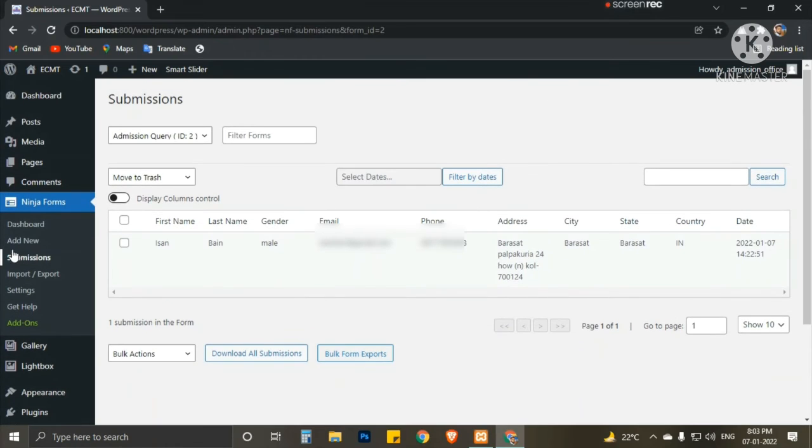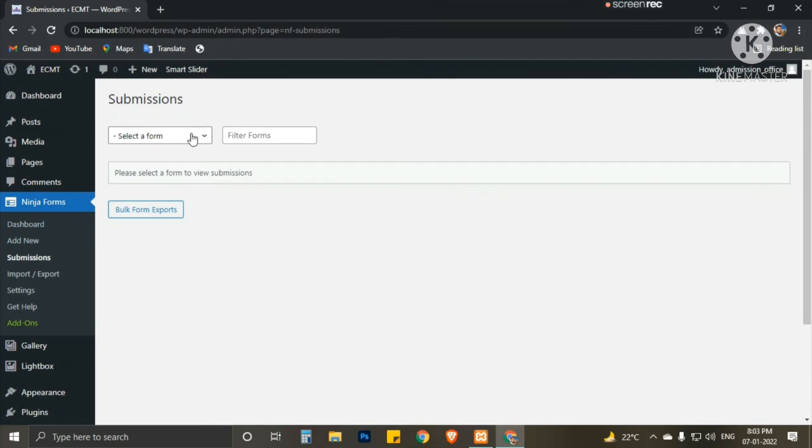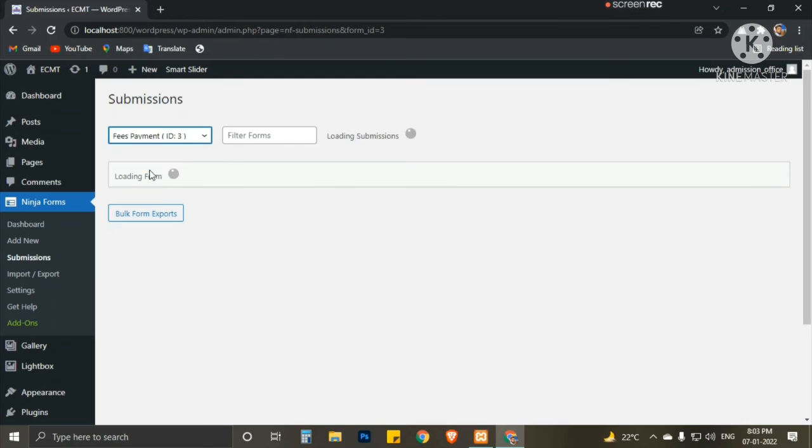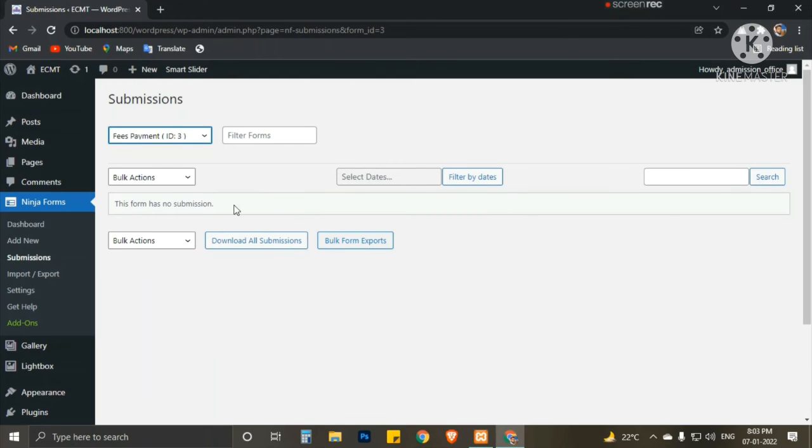If we go again, there is fees payment. That option is not open right now because we did not purchase the payment gateway, so that is currently out of service.